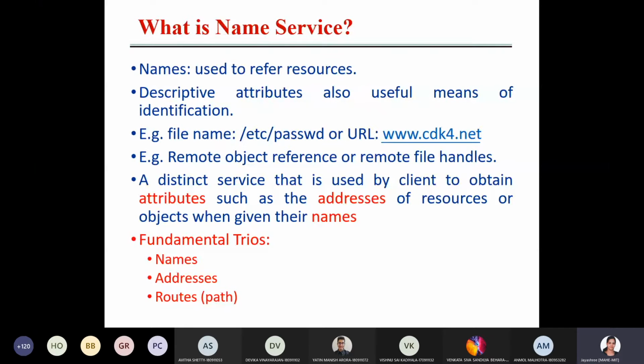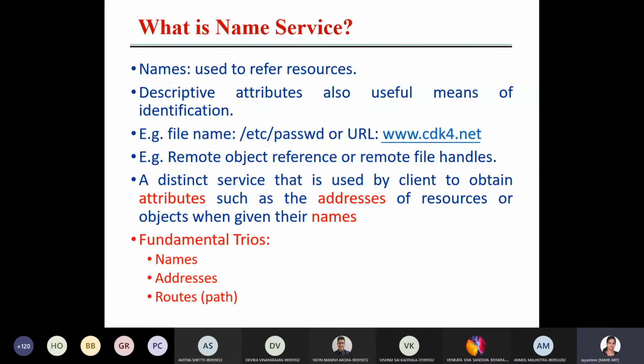So how do you refer to those? Is it possible that you remember the IP address of all the locations? Is it possible for a person to do so? It's not possible, right? So that's the reason, just for identification, we use a name service, which provides names for all these services, which is part of your servers.